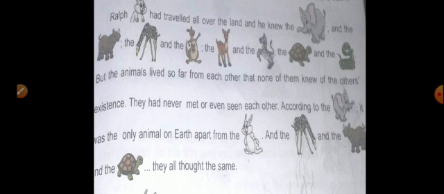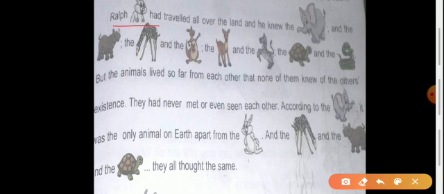Okay. Yes, look at the second paragraph. Ralph Rabbit had traveled all over the land and he knew the elephant and rhino, the giraffe and the kangaroo, the deer and the zebra, the tortoise and the snake.